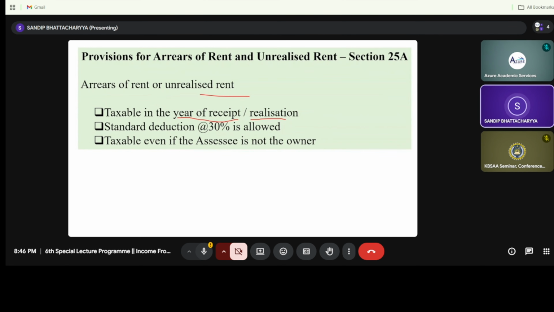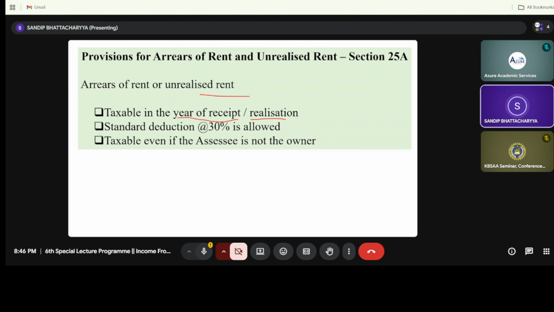On the date of recovery, that is 2024-25, it will be taxed, and it is considered as realization in a particular financial year. The standard deduction allowed from this unrealized rent is 30%.